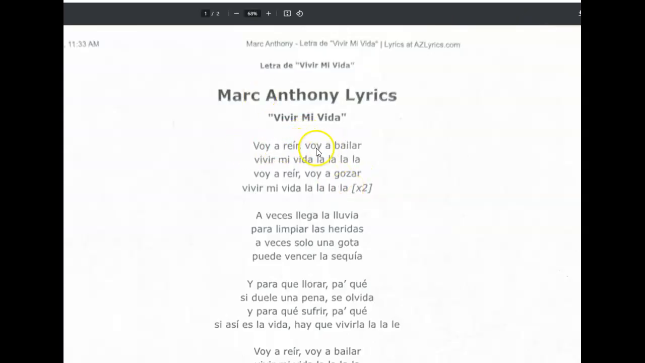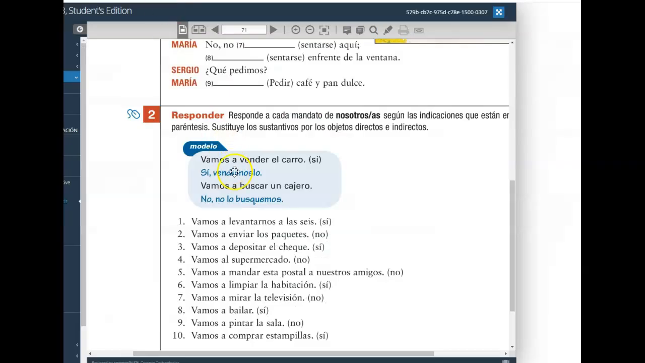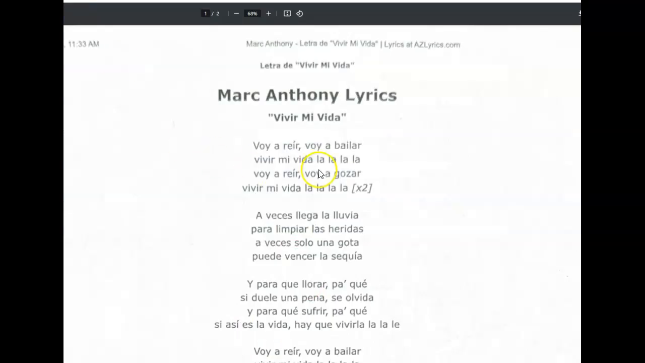you're highlighting the examples of ir a infinitive, highlight, underline, circle, what have you, and then change them into the nosotros command form, just like we did here. The only difference in the song lyrics is that it's not vamos a, but voy a. But just like how we did for activity 2, you're doing the same for the song lyrics.